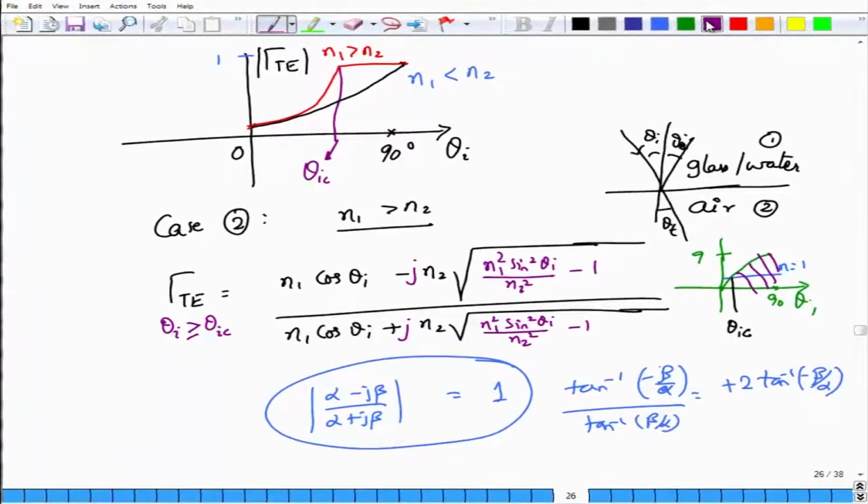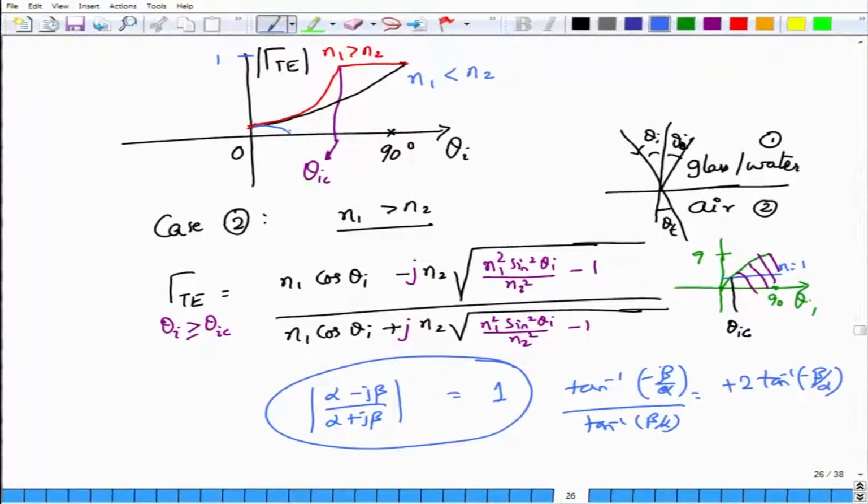At this point, let me just write down what will be the scenario for the case of TM, the gamma TM condition, as I start varying theta I. Okay. So, let us assume again that at this point, we are on this one. Actually, as theta I changes, at some point the reflection starts to go down and eventually reaches 0.